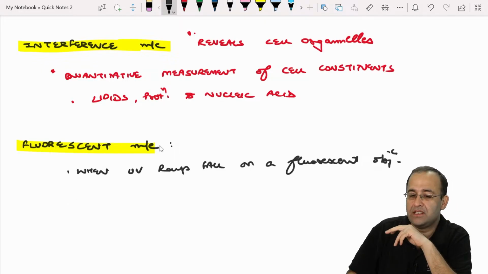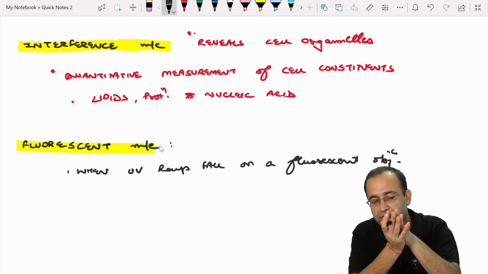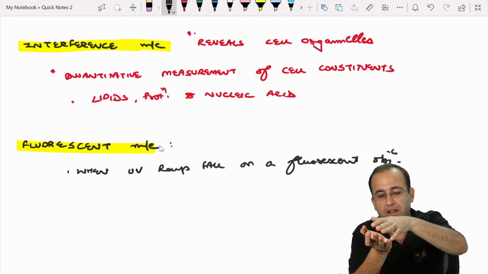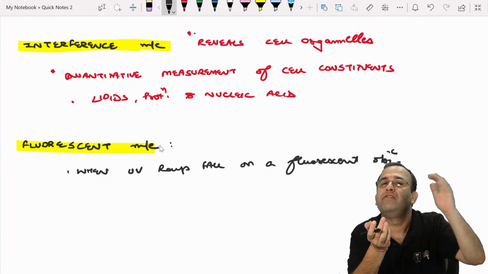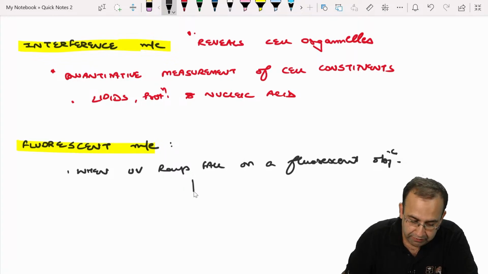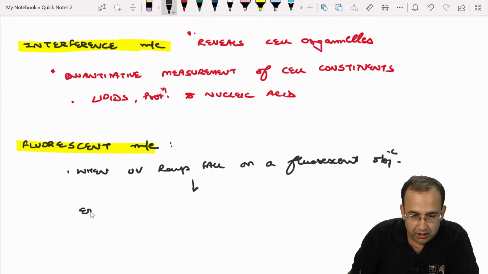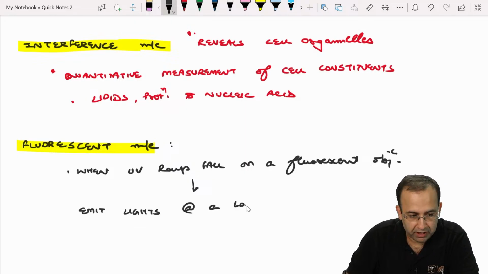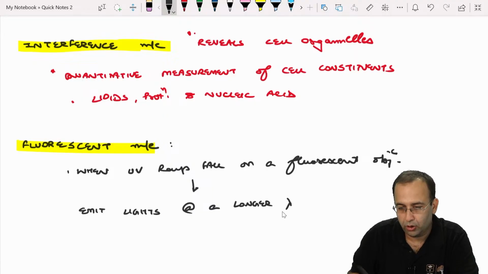So, fluorescent. When UV rays fall on a fluorescent object, the light that is reflected back is of higher wavelength. So the fluorescent object emits light at a longer wavelength.